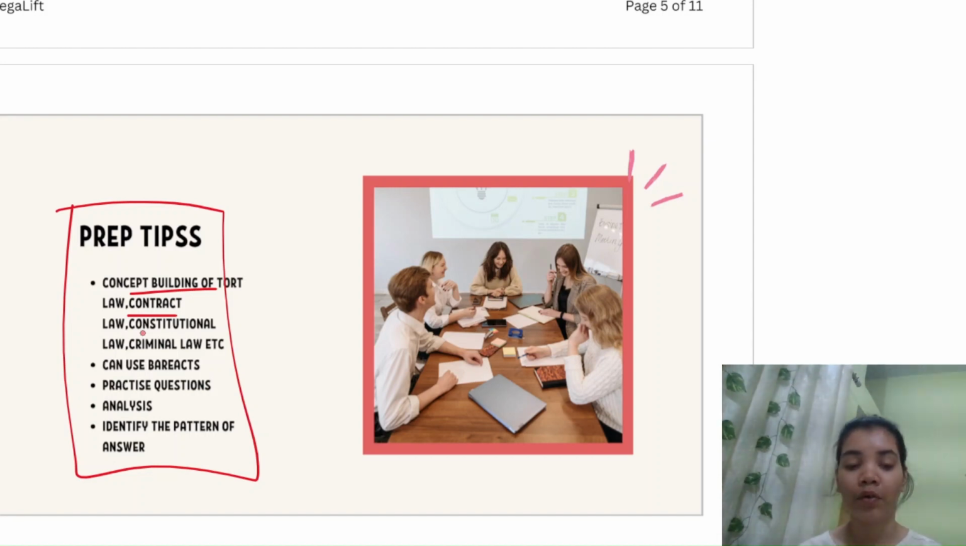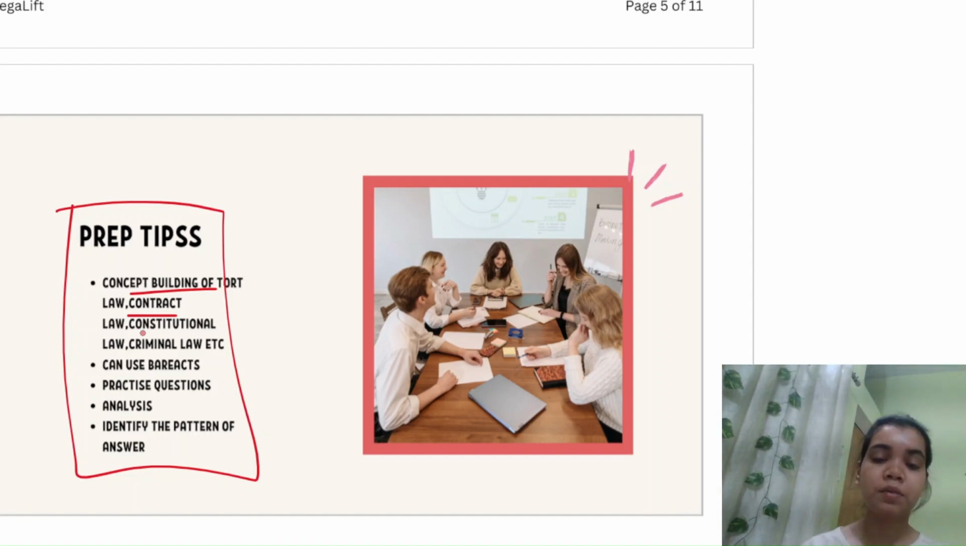For concept building, you guys can use Barracks. This is my personal suggestion. In Barracks you will see illustrations, and these illustrations are the examples. If a section is explained, there will be 2-3 illustrations below it, and all of these Barracks are downloadable